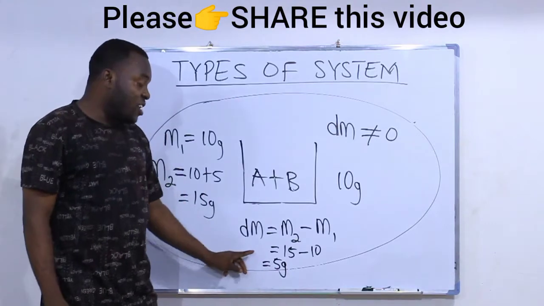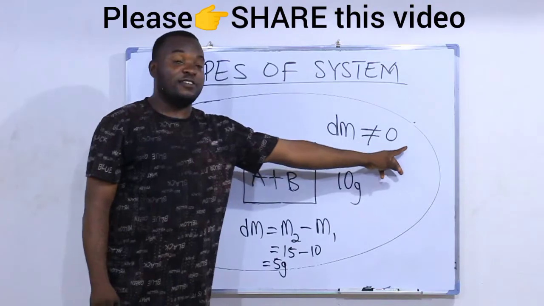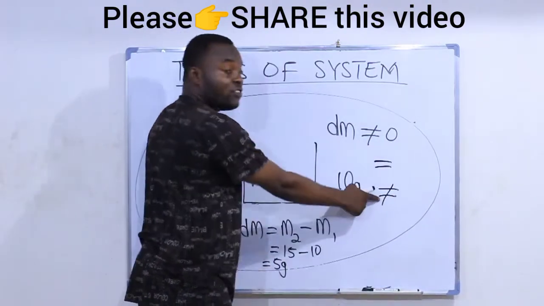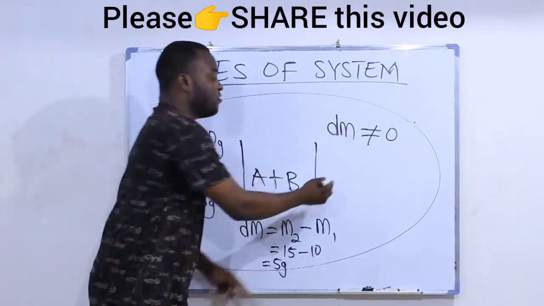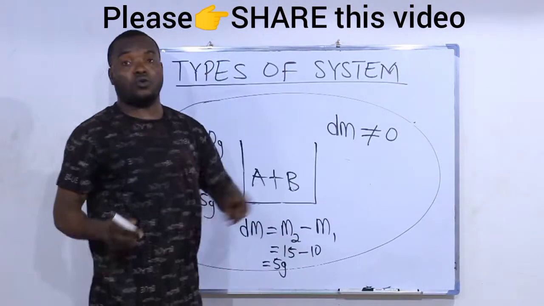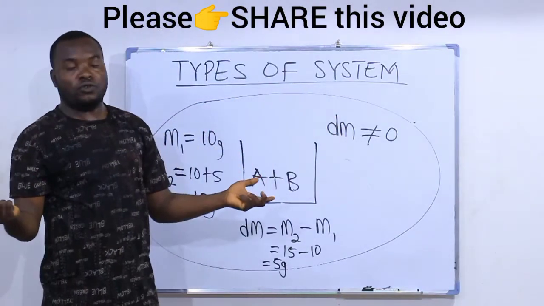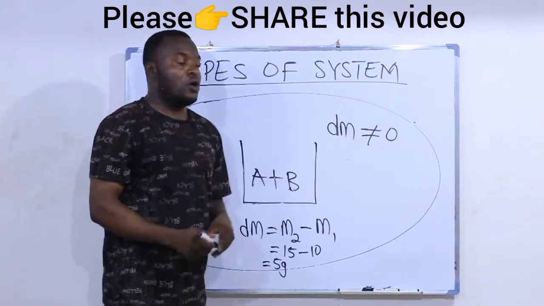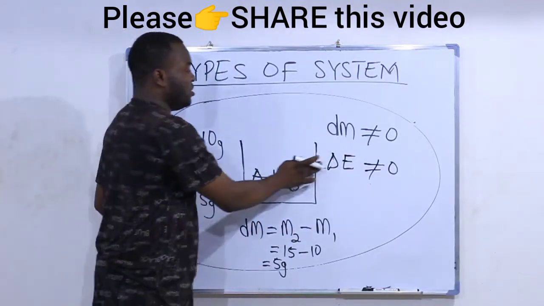So, because the change in mass is not equal to 0, we'll say that change in mass is not 0. Remember, this symbol means equal to, while this one means not equal to. So for an open system, change in mass, this is called change in mass, dm, is not 0. Why is it not 0? Because your final mass minus your initial mass will not give you 0. It will give you a number. So for an open system, change in mass is not 0. Also, change delta E.